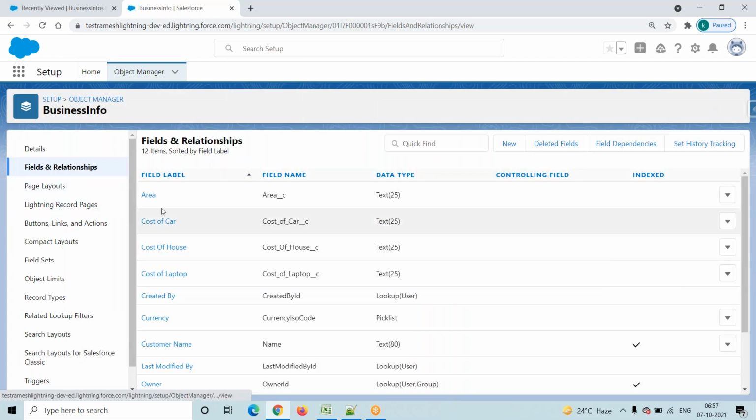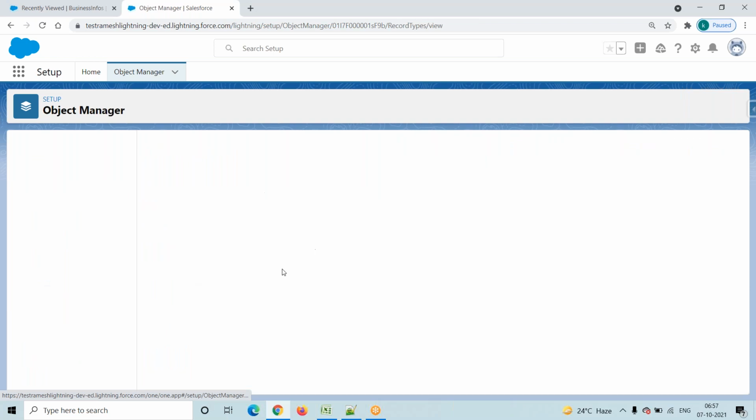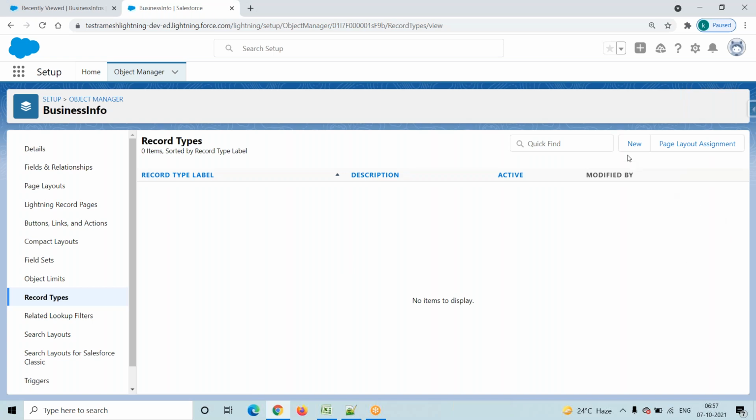Coming into fields and relationships, by default Salesforce provides some fields. But Salesforce doesn't provide any record types by default. We have to create them. There are two options: New and page layout assignment. Click on this New button.